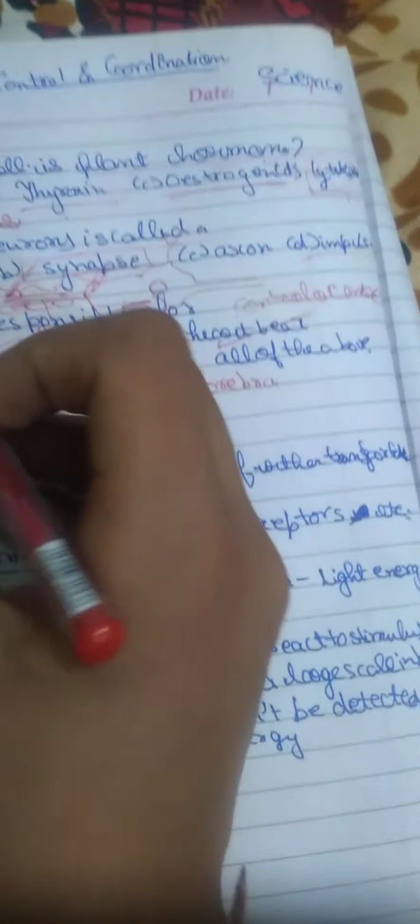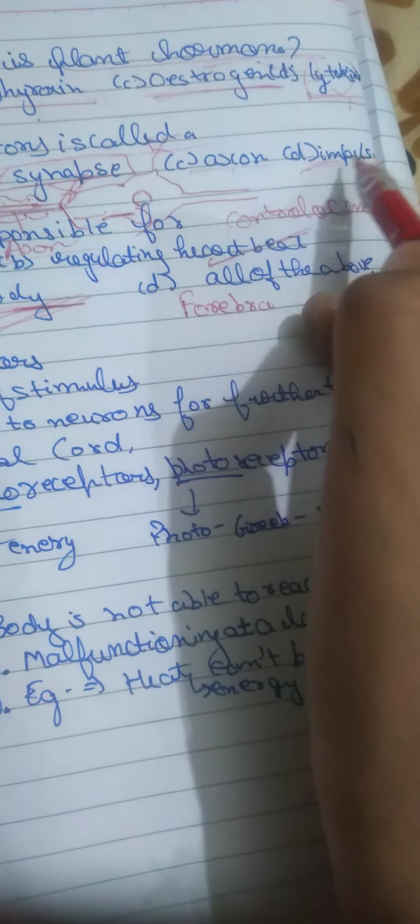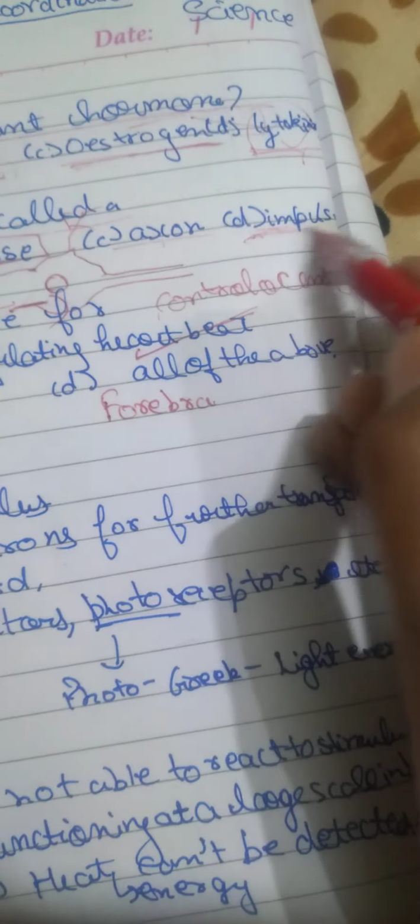Now we see dendrites are present there, but they can't be the gap because they are the spikes. Synapse, we will come to it afterwards. Axon is the long rod. Impulse is the stimulus converted into an electrical or chemical impulse. Now we see the synapse. So the synapse is the gap between two neurons.